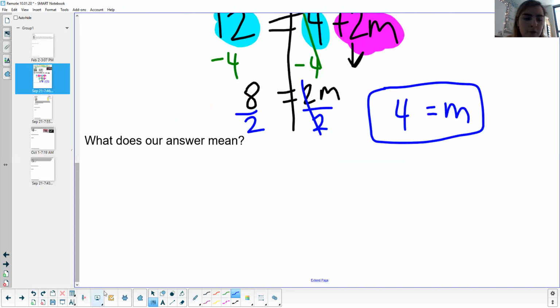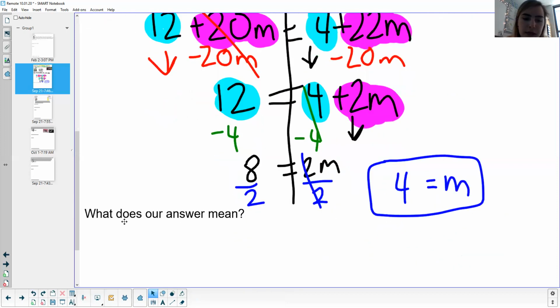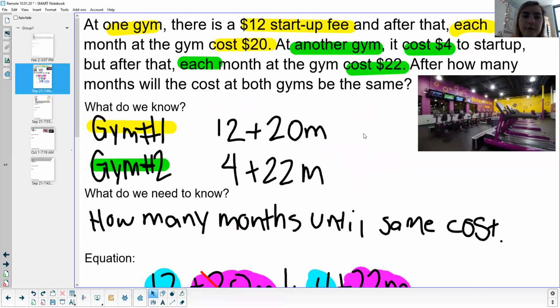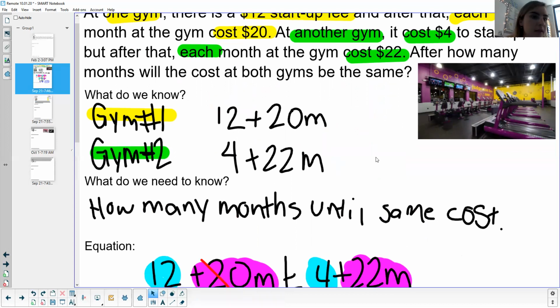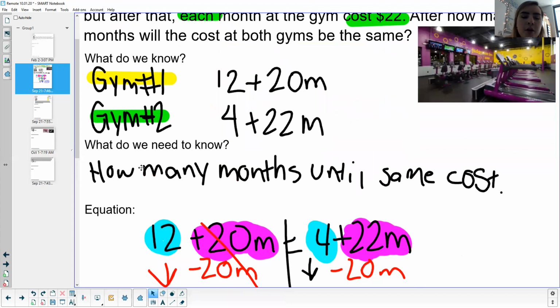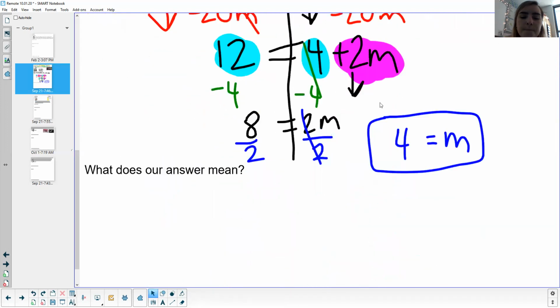All right, now that we have done our math part, we've got m equals 4. So what does that even mean? What does our answer mean in the context? Because remember, we're solving a word problem. We're trying to figure out something in a real world situation. We're not just trying to get m equals 4 and just move on. Remember, what do we need to know? We want to know how many months until the same cost. So until the 2 gyms cost the same. So what does our answer mean?